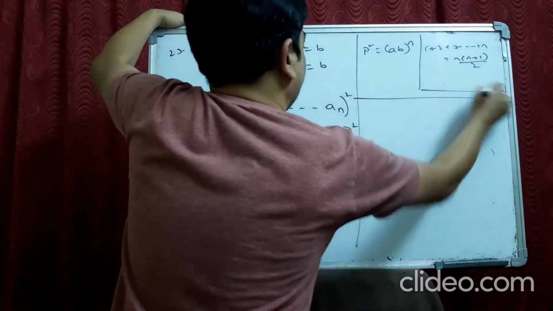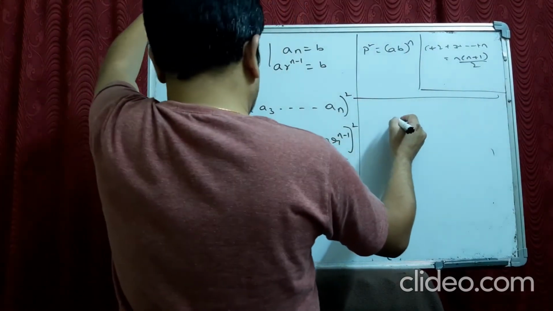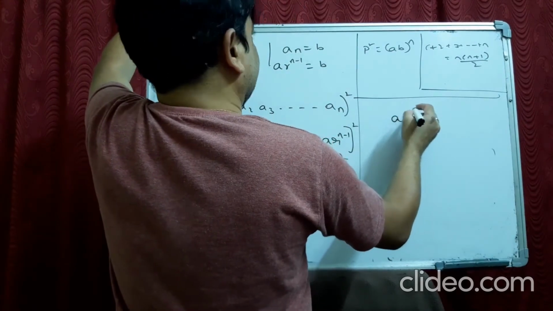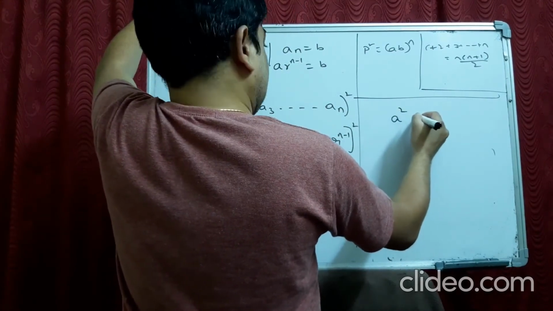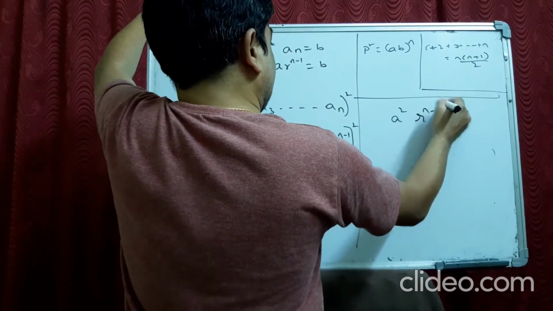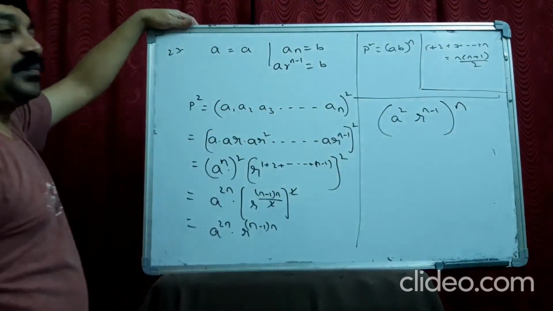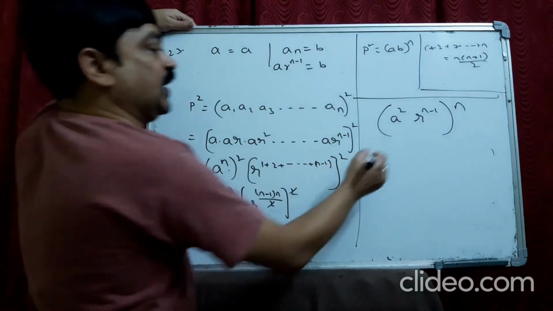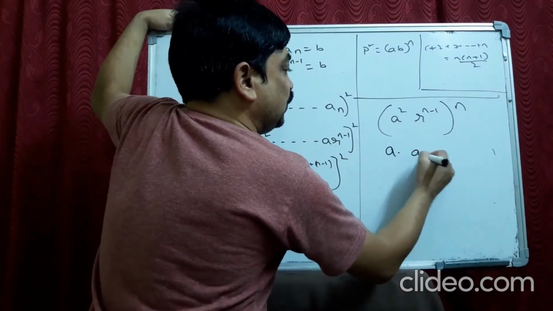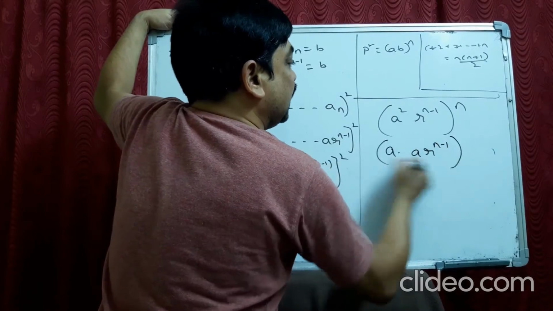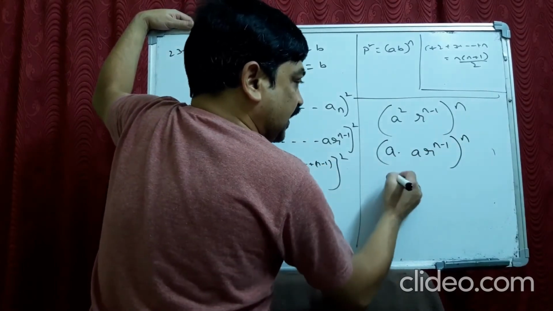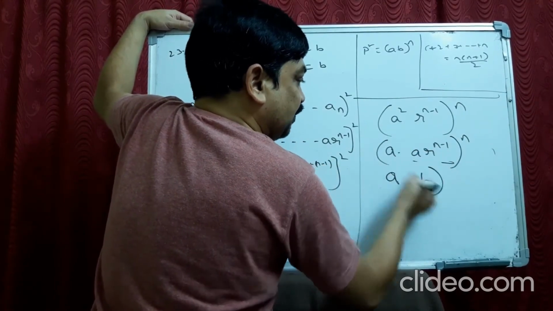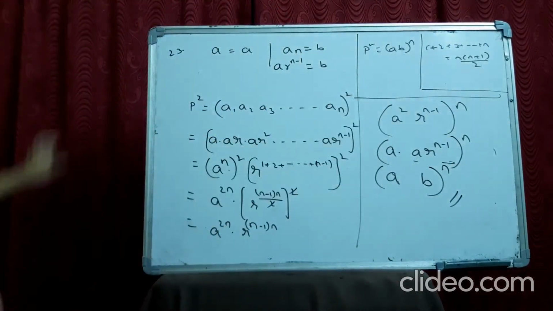Now, I write this as A square R power n minus 1 power n. You can write like that because here we have n, here also we have n, and this I write A into A R power n minus 1, power n. This is nothing but A, and this is B power n. Like that you can prove it simply.